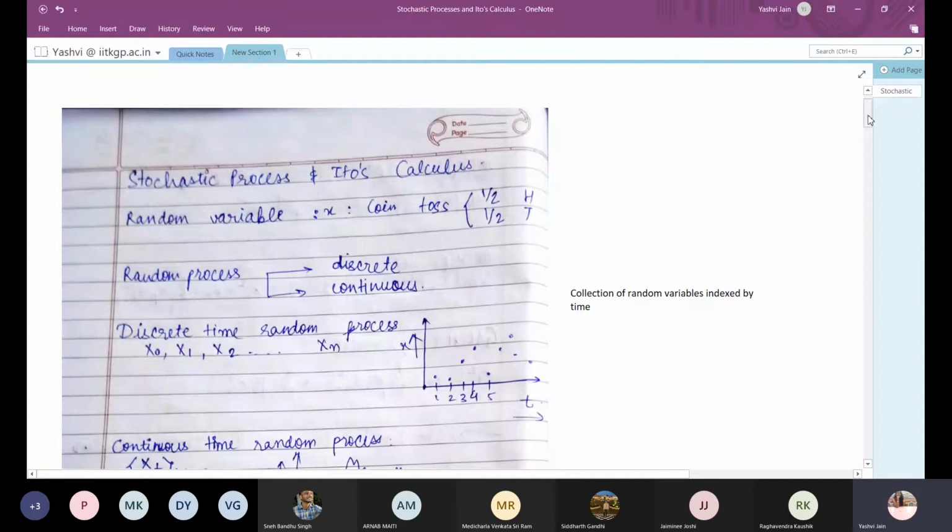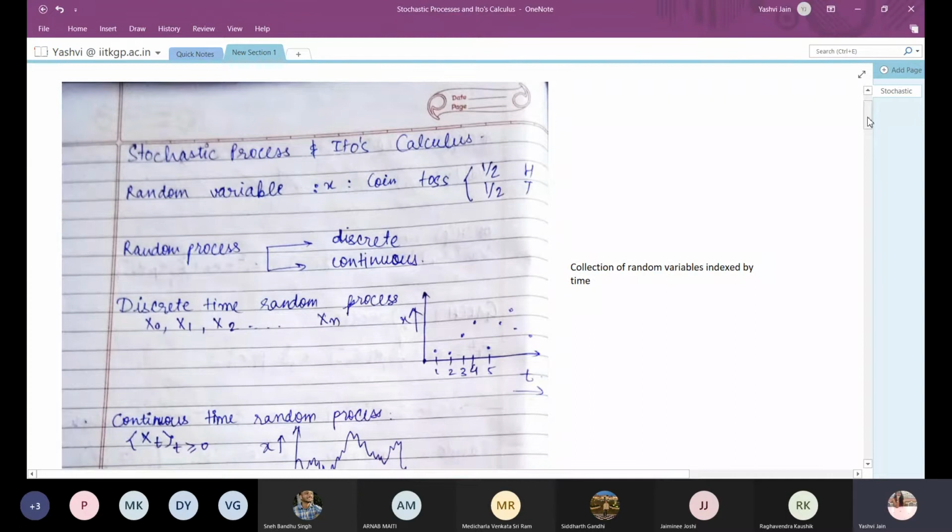Let me begin. Random variable. In probability and statistics, a random variable is defined as a variable whose outcome depends on a random phenomenon. For example, a coin toss or a throw of a dice, both of these are random phenomena, and so their outcome is known as a random variable.